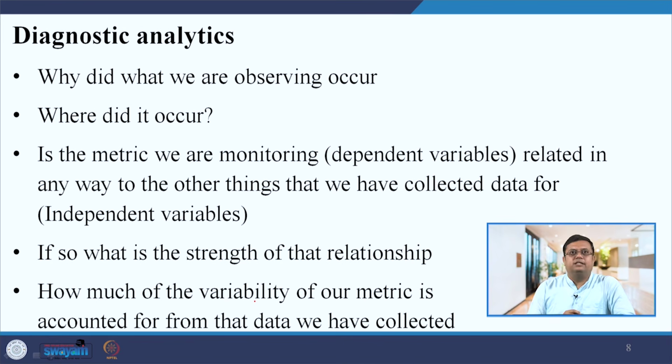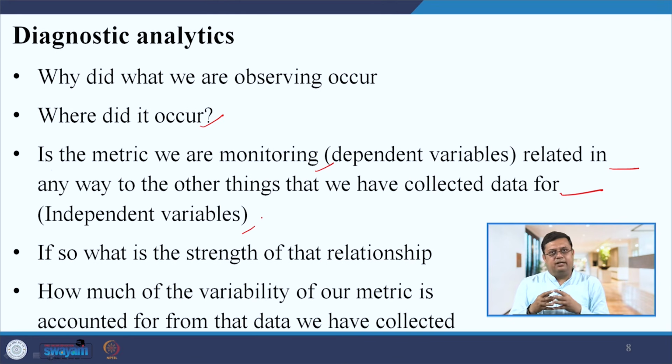What type of questions can you answer? Why did what we are observing occur? Whatever is happening, why are we observing this? Where did it occur? Is the metric we are monitoring related in any way to the things we have collected data for? Whatever data we have collected related to the dependent variable, is there any way it is related to the independent variable?